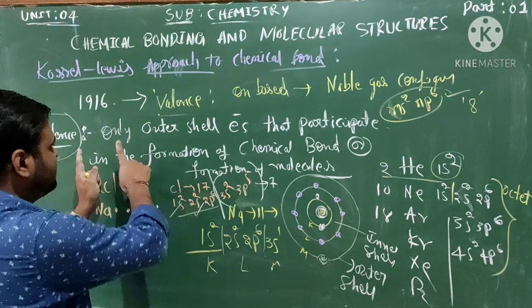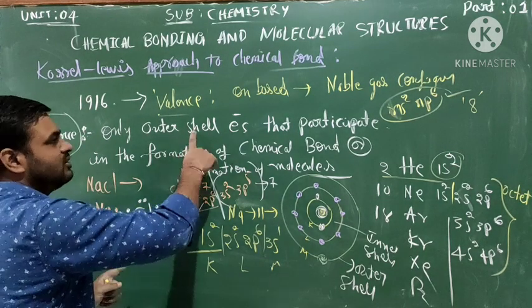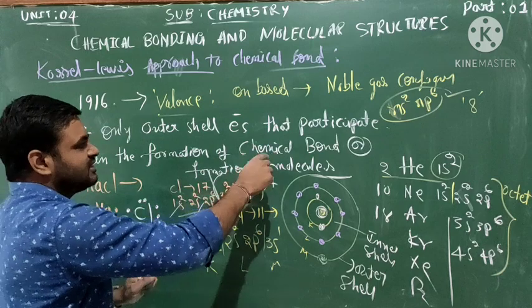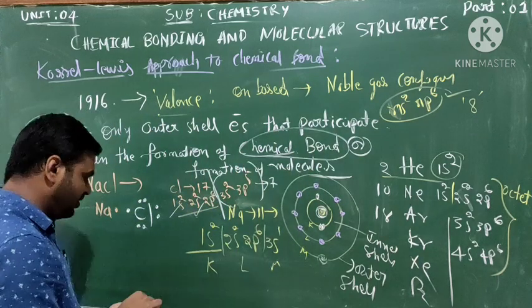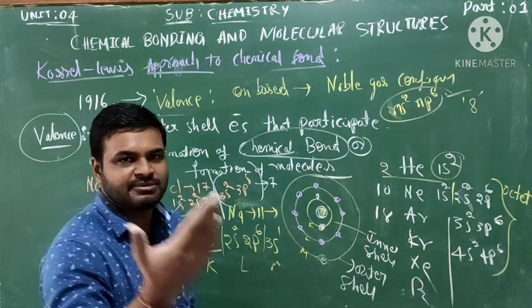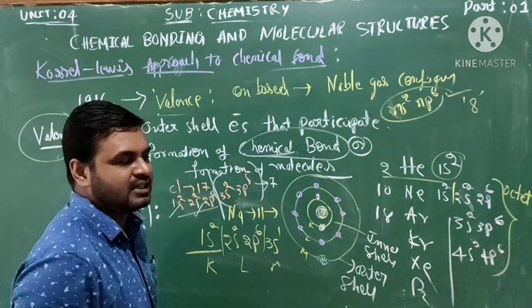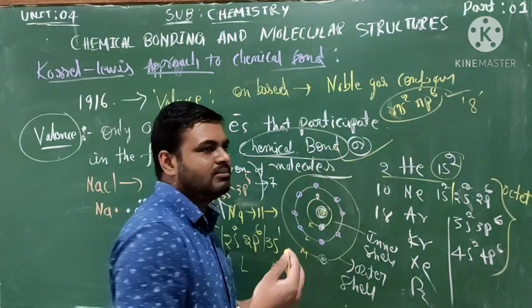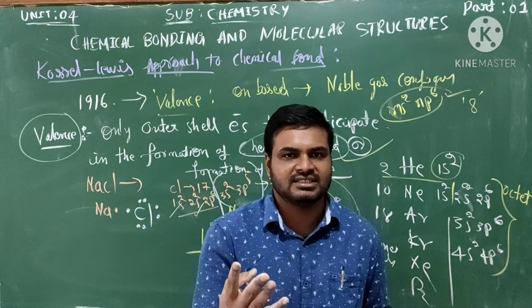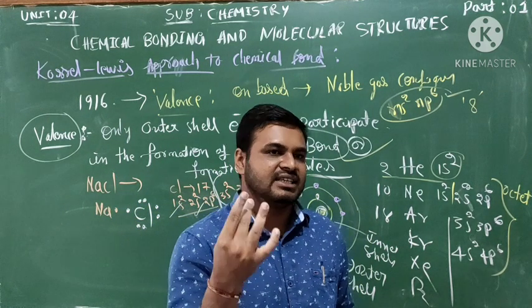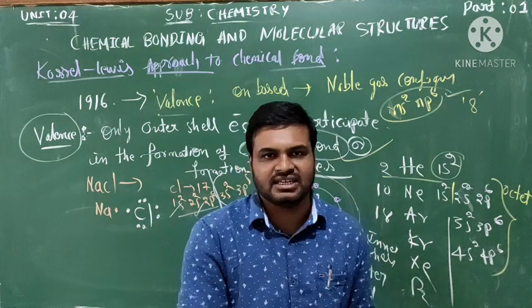Here only the outer shell electrons participate in the formation of a chemical bond. A chemical bond is formed either as an electrovalent bond or a covalent bond, which will be discussed later. It forms by three factors: loss of electrons, gain of electrons, or sharing of electrons.